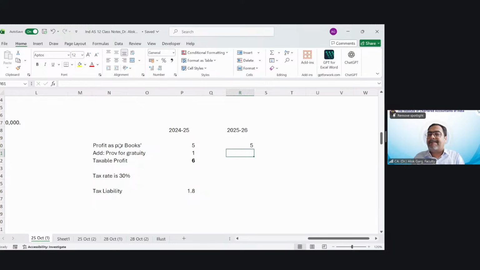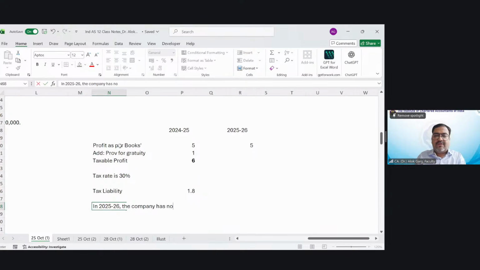But in 2025-26, the company has not recognized any gratuity expense in the books but paid rupees 1 crore to employees.